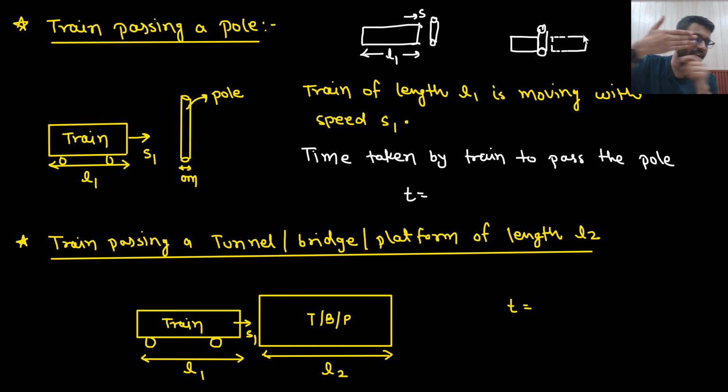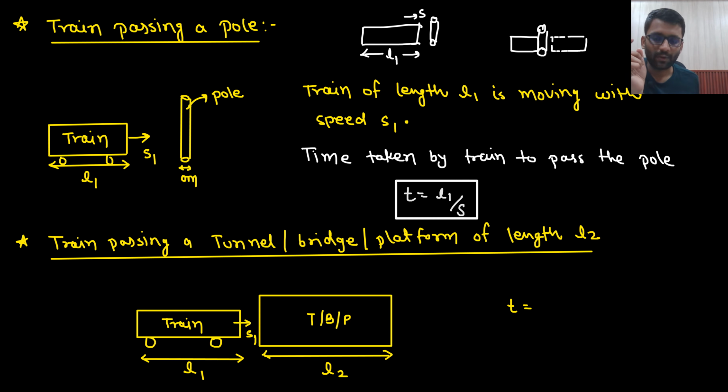So what is the length of the train? The length of the train is L1. That means if the train covers L1 distance, at that time I can say that it has passed the pole. Say yes or no. The train has to cover L1 distance with the speed of S. So this much time it will take to pass the pole. Here we are assuming that this distance is 0 meter. Basically the train is just about to start. This is the condition that we are assuming.